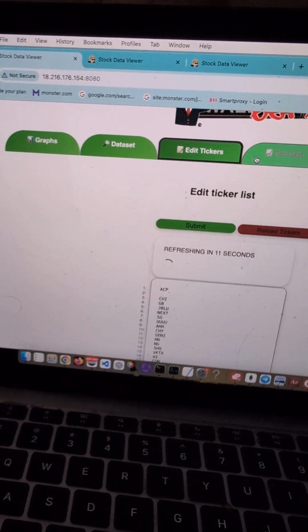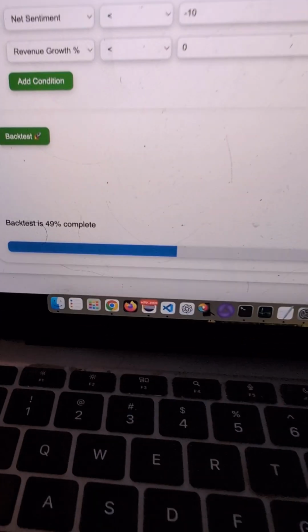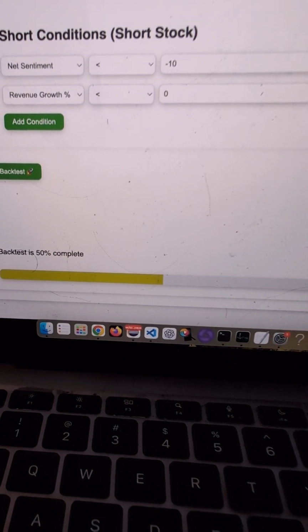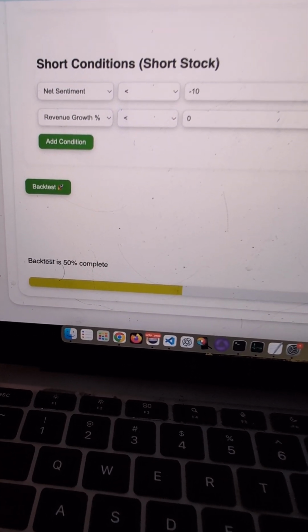Okay, and then let's go back to the backtest. Let's see what it's at. It's at 49%. Oh, it turned yellow because it went over 50%.